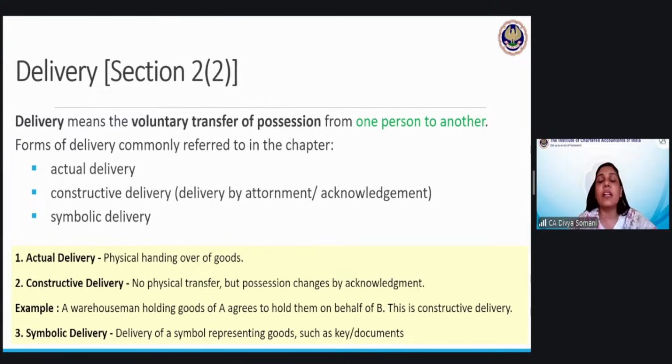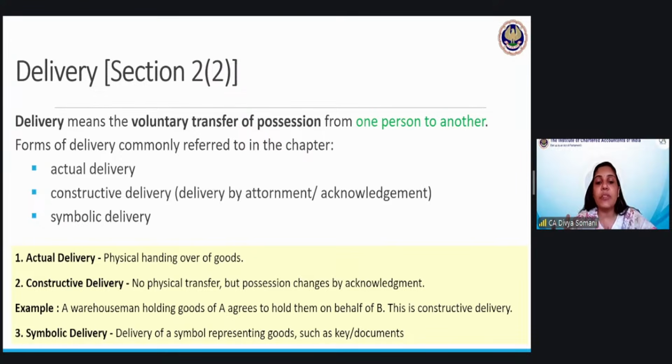You can defer the delivery. Okay? So delivery can be deferred also. So I have deferred the delivery at this point of time. So what I have done, but the possession is still there with the seller. So basically you have to understand who has the possession of the goods. Possession is still there with the seller or maybe some other person, but it has not come to me. It has not come to the buyer. That is what this constructive delivery means.